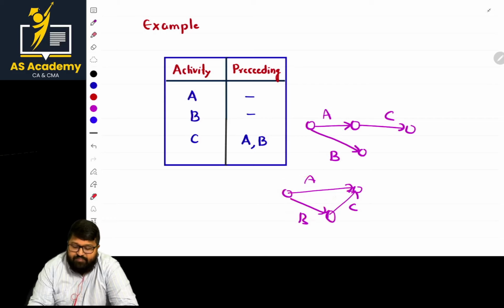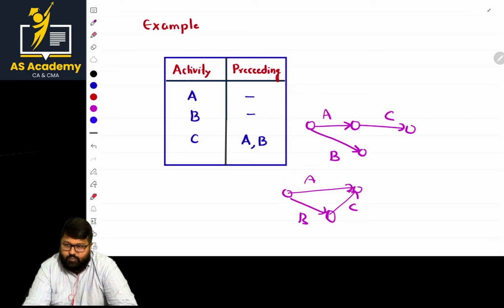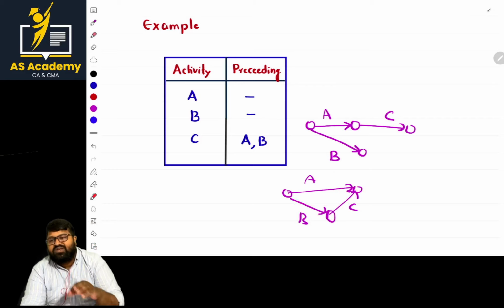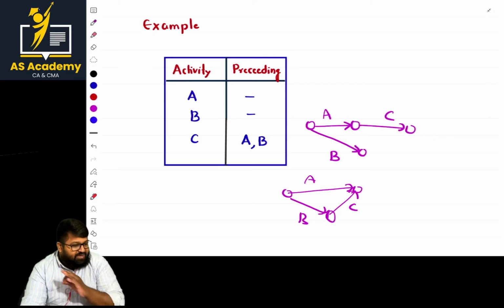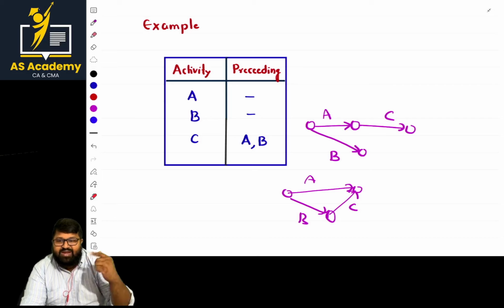But what about C? C starts when A and B are completed. Sir, C is starting after the completion of B, but is it starting after the completion of A? No. So when you are done with the diagram, have a cross check, a reverse check, whether all the conditions given are satisfied or not. And there should never be satisfaction of any other additional conditions.